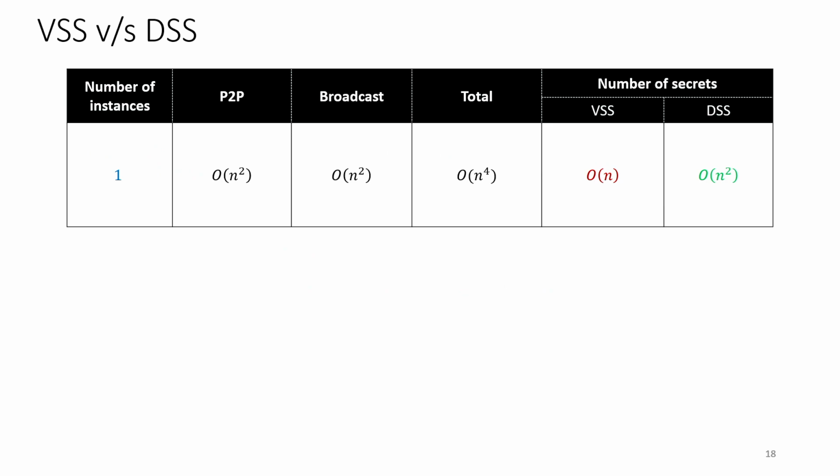Contrasting our VSS with the detectable secret sharing, we see that a single instance of our VSS as well as detectable secret sharing has the same complexity, and in fact both use the principles of packing and detection, but the difference is in the way the packing is done.